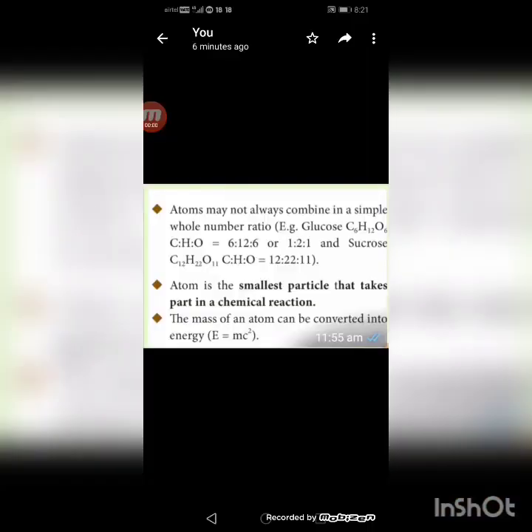Thank you. Dear students, the other postulates of modern atomic theory are: atoms may not always combine in a simple whole number ratio. Example, glucose. Its molecular formula is C6H12O6.